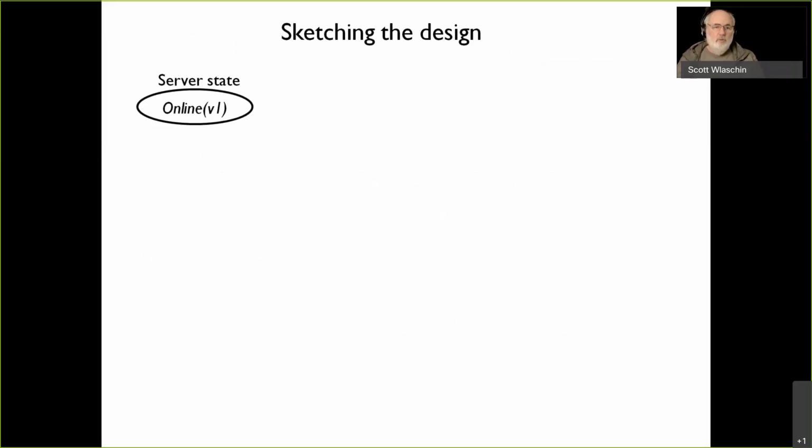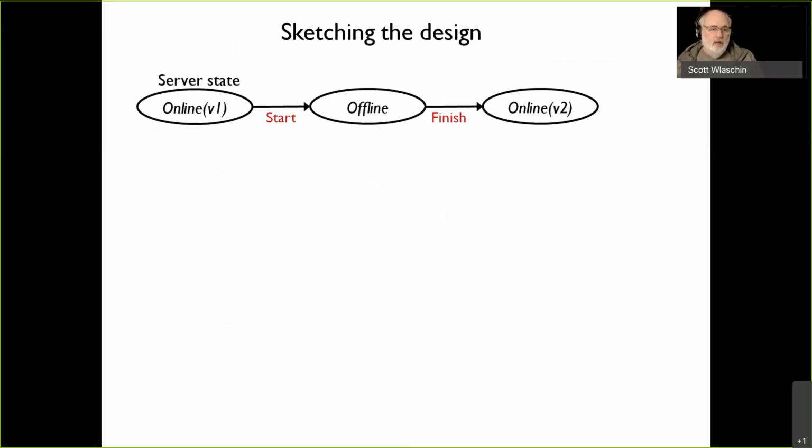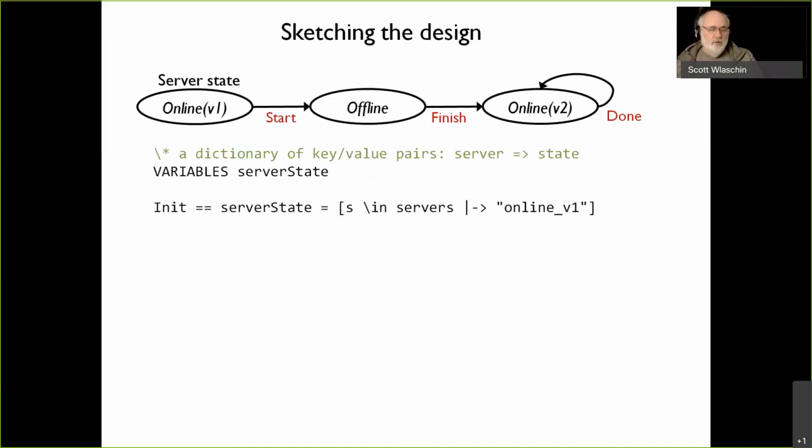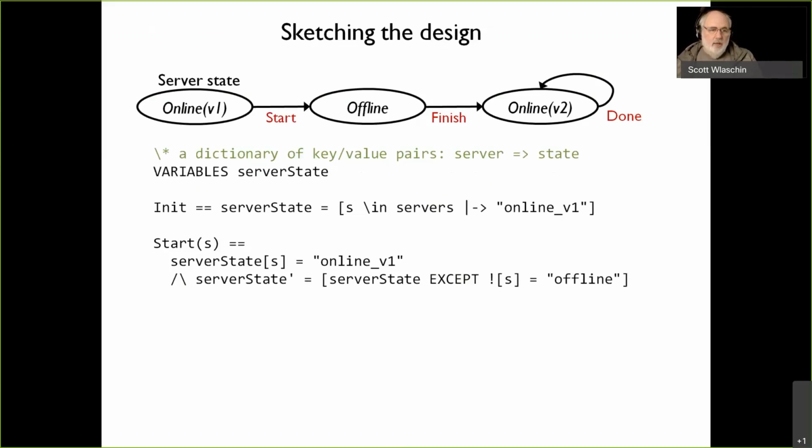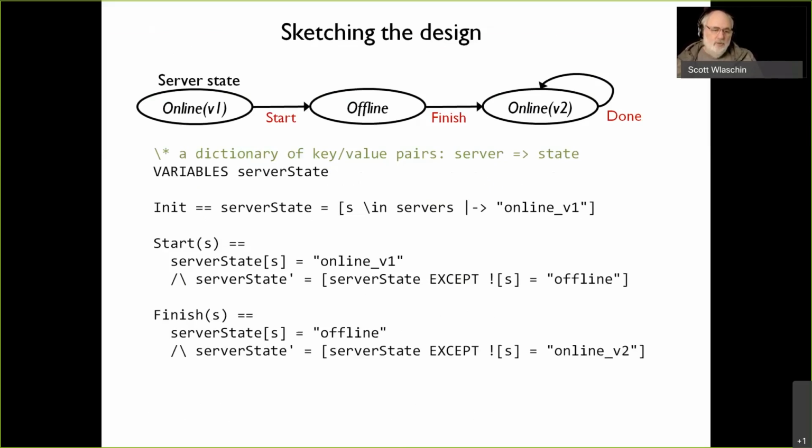So let's sketch the design. We have a server state in version 1. We start the upgrade, it goes offline, and then we finish the upgrade and it comes back online again as version 2. And then once it's version 2, we're done, and we can just loop around forever in version 2, just like we did with the count to 3 example. So this is the initial state. All the servers are online and in version 1. When we start a particular server, if it's online and in version 1, all the servers' state is the same except for this particular one changes to offline. And when we finish, it has to be offline, and afterwards, all the servers are the same except this particular one goes to version 2. So that is our model.